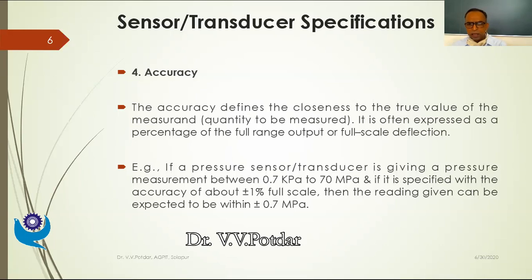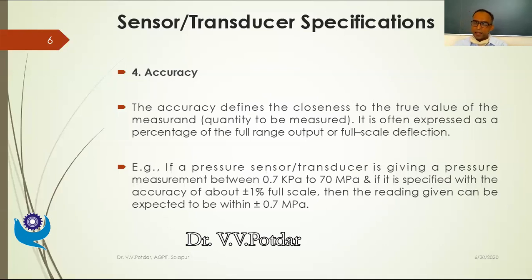If a pressure sensor or transducer is giving a pressure measurement, let us say between 0.7 kilopascal to 70 kilopascal, this is just as an example, and if it is specified with the pressure transducer that it has an accuracy of about plus or minus 1% of full scale, then the reading given can be expected to be within plus or minus 0.7 megapascal.